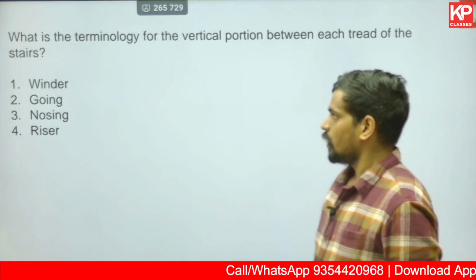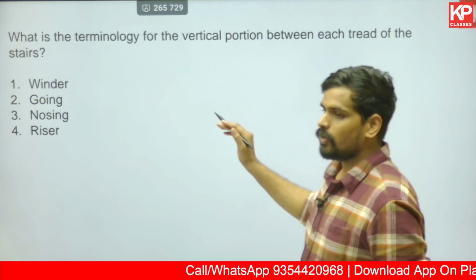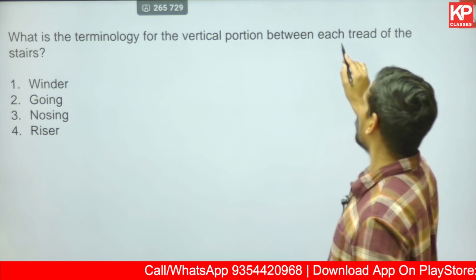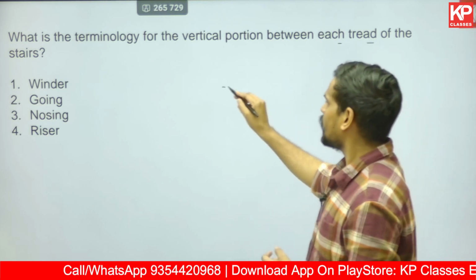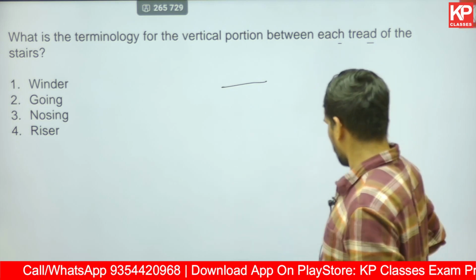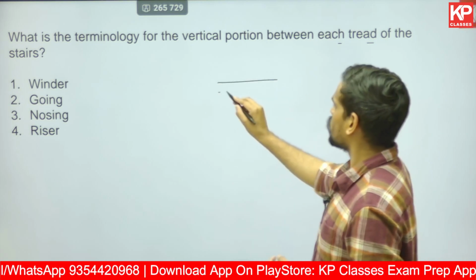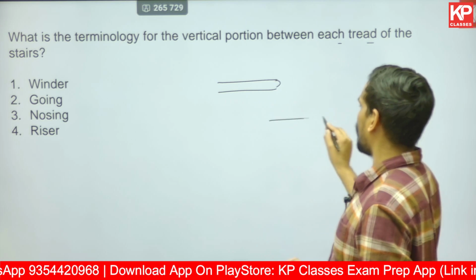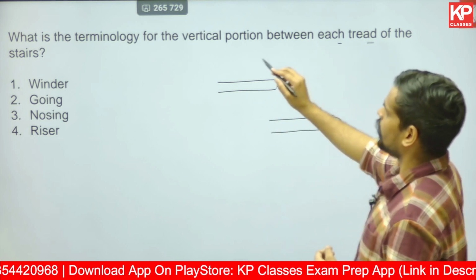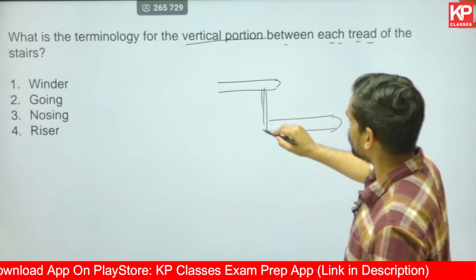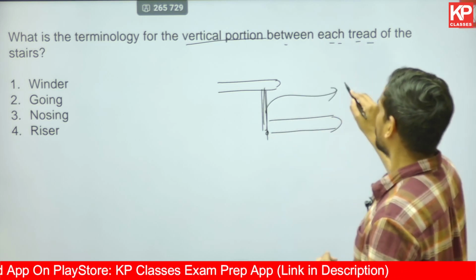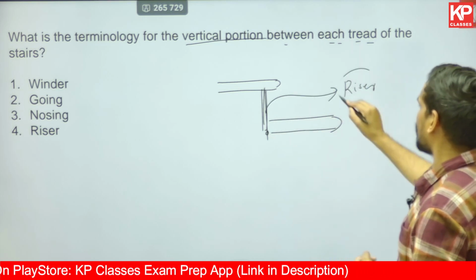The next one asks for the terminology for the vertical portion between each tread of the staircase. We just discussed this term. If there are 2 step treads, a tread which is composed of the going and the nosing, you have another tread over here. The vertical portion between the treads, this vertical portion, that is called a riser, as we discussed.